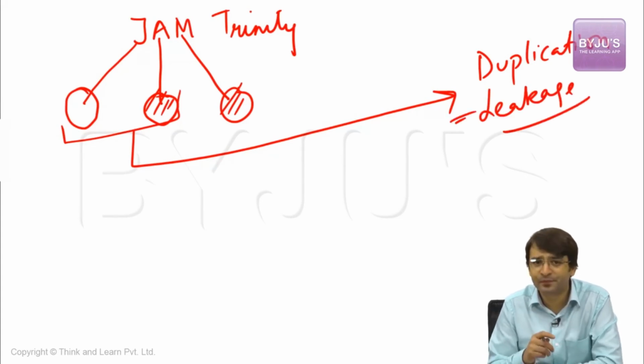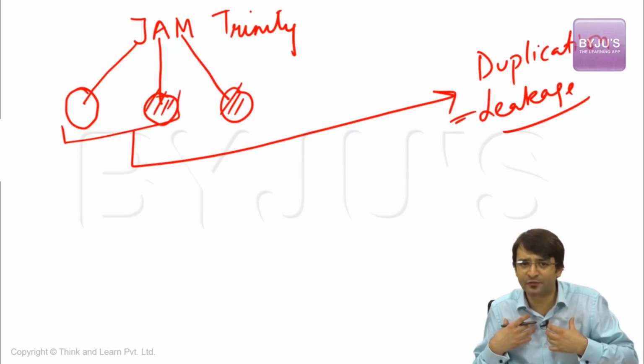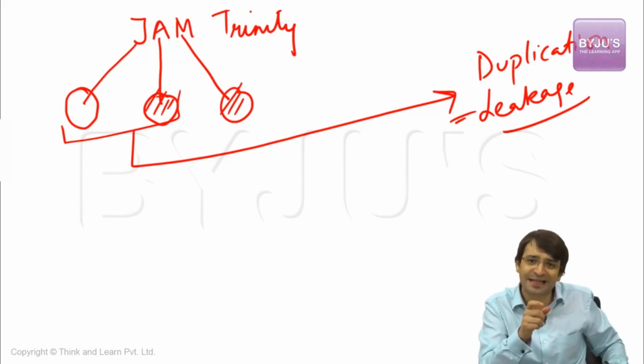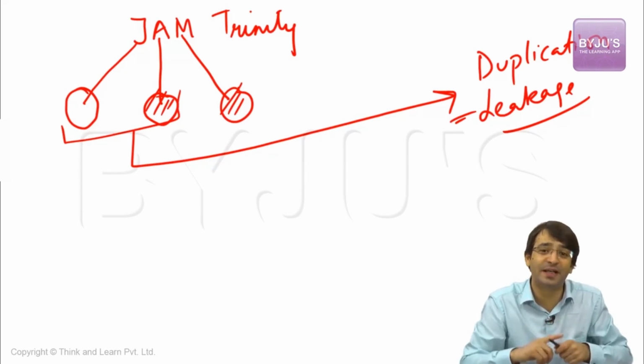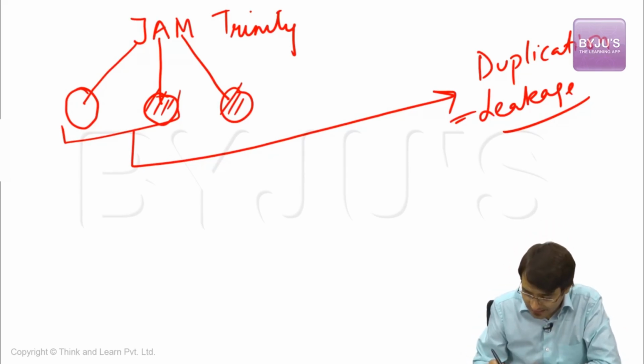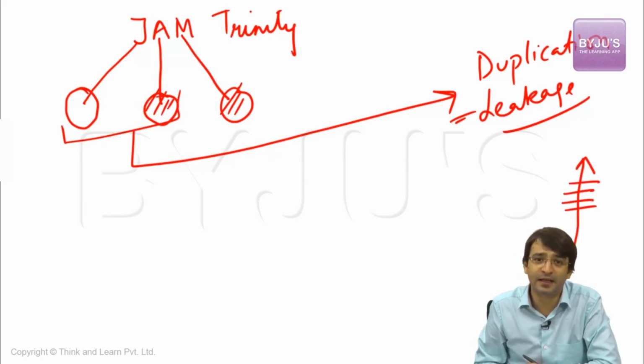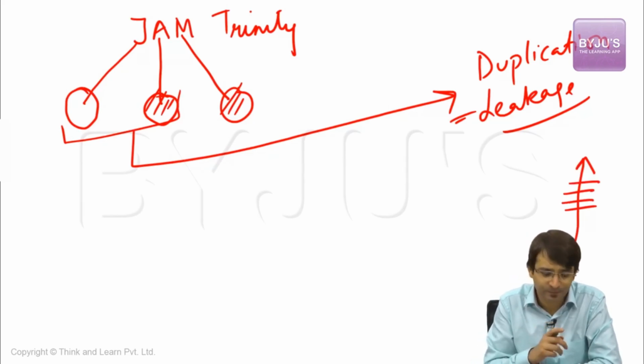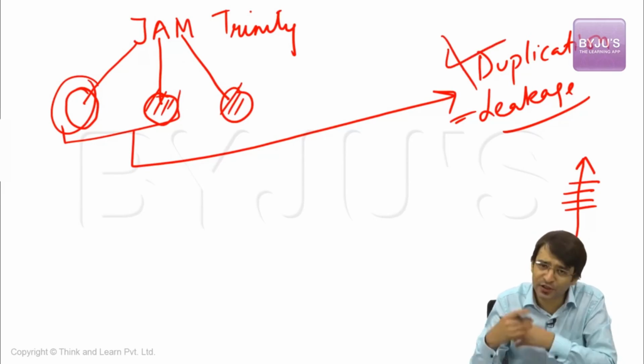How can we eradicate leakage? I'm a beneficiary. I have to get pension from the government of India. Now, pension will not come through middlemen. This pension will be automatically credited to my bank account. Now, the entire 1,000 rupees will be credited. 800 rupees will not be siphoned off by the middleman. Leakage is taken care of, but there was also duplication. That means the list of beneficiaries was inflated. Ultimately, when Aadhaar will be unique and Jan Dhan account will be unique, this problem of duplication is also taken care of. Leakage is taken care of.